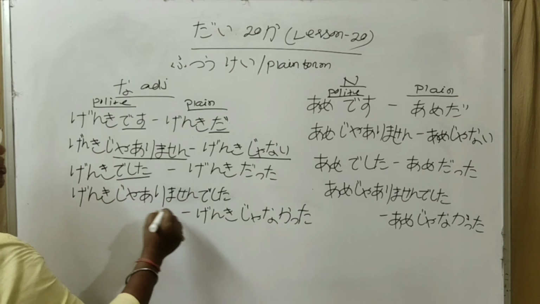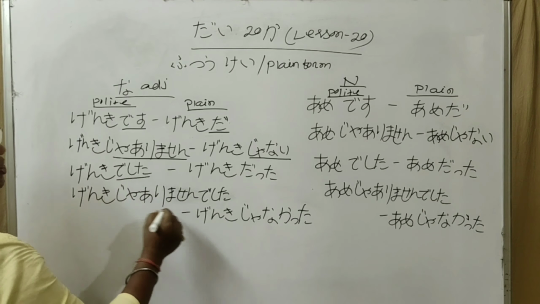Ja arimasen changes to ja nai. Past positive ame deshita changes to ame datta. Here deshita changes to datta. Past negative ame ja arimasen deshita changes to ame ja nakatta. Ja arimasen deshita changes to ja nakatta. Here you find that the plain form of na adjectives and the plain form of nouns are both the same.